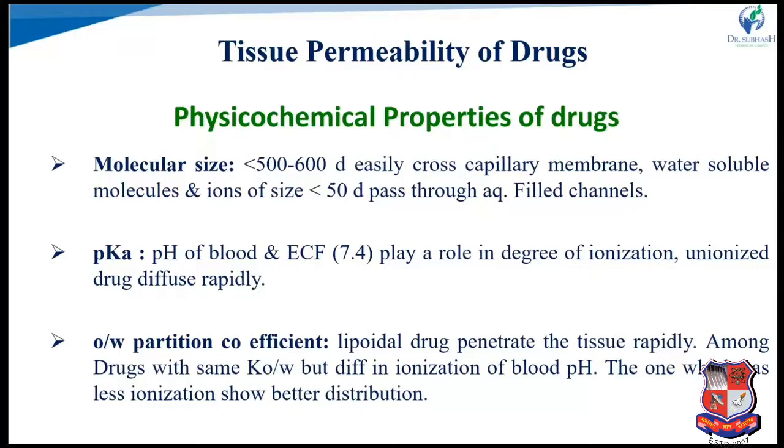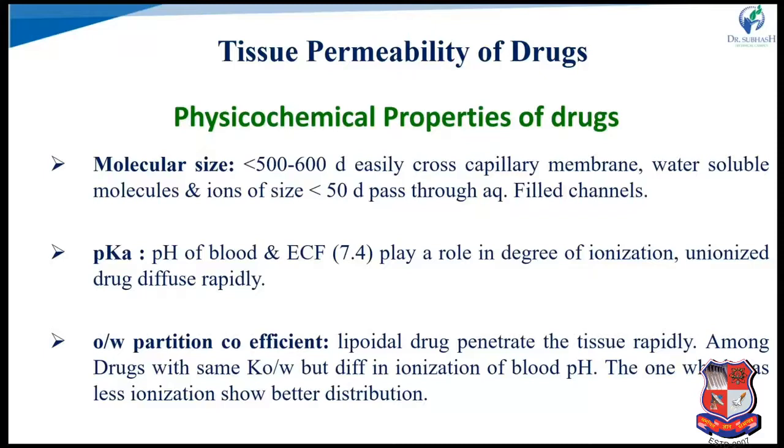Second, the degree of ionization or dissociation constant pKa. The pH at which half of the drug is in unionized form and half is in ionized form is called the pKa, the dissociation or ionization constant. Most drugs are weak acids or weak bases, and their degree of ionization depends on the pKa value and the pH.